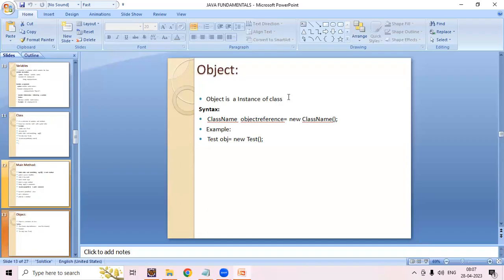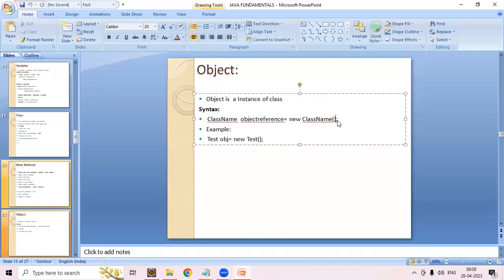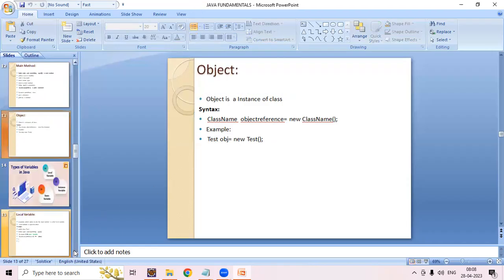The example is we have a class called Test, Test obj equals new Test of, like that. Going forward, you will understand how and why we write all these things.